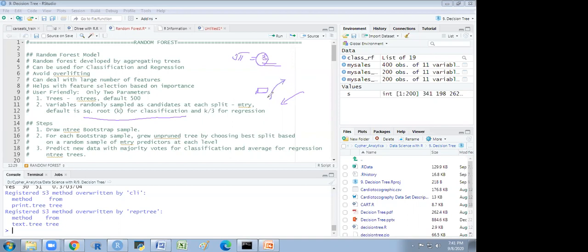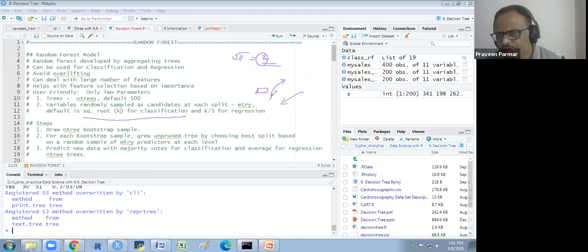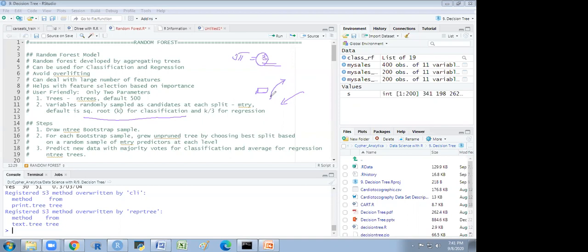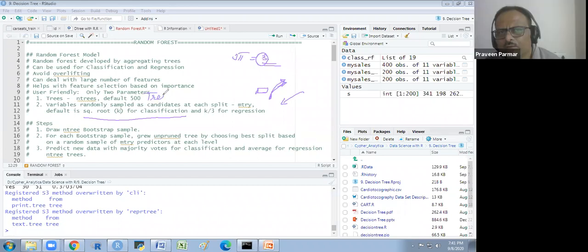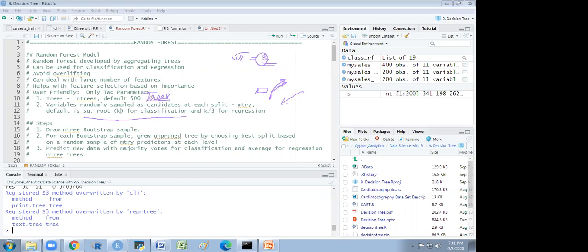Sir, how will we get to know the number of observations from these 3 variables? This 500 is the number of trees, not the number of observations. Forget the 3. What is that 500 exactly?